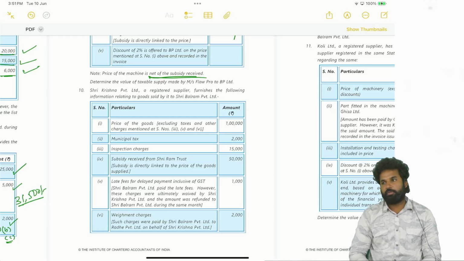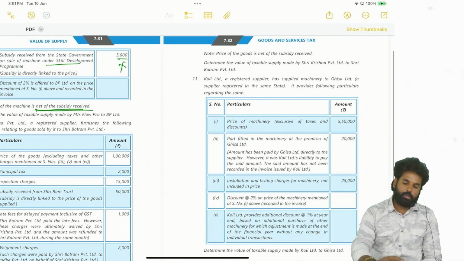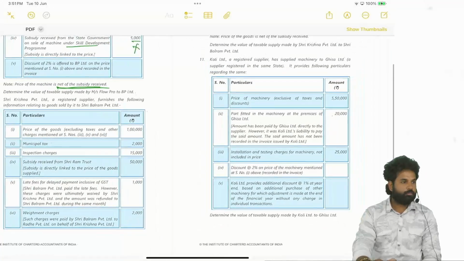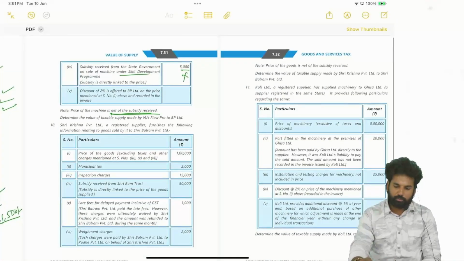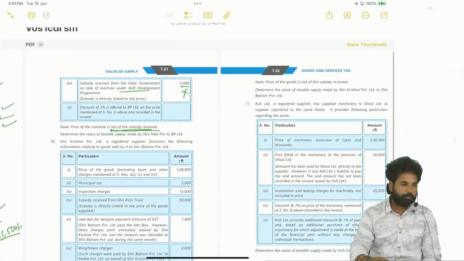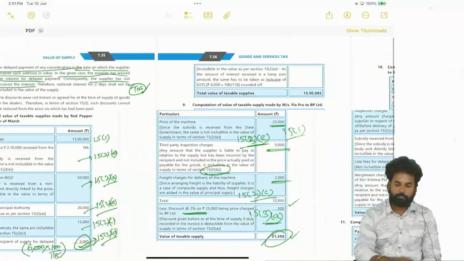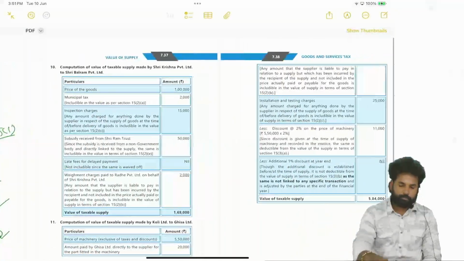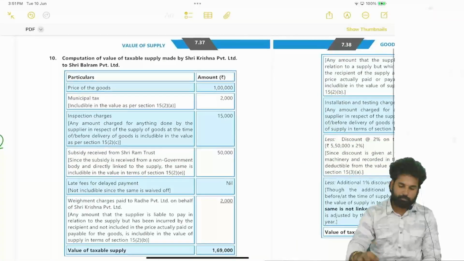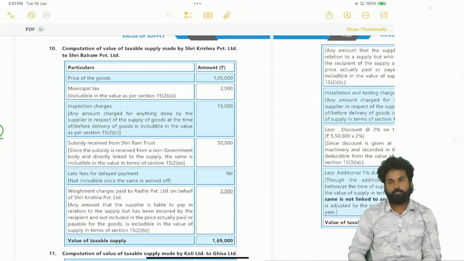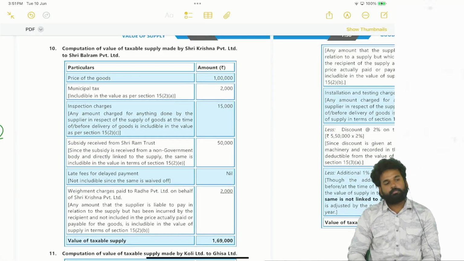Payment charges 2,000 rupees to be added. Any discount is there? Okay.